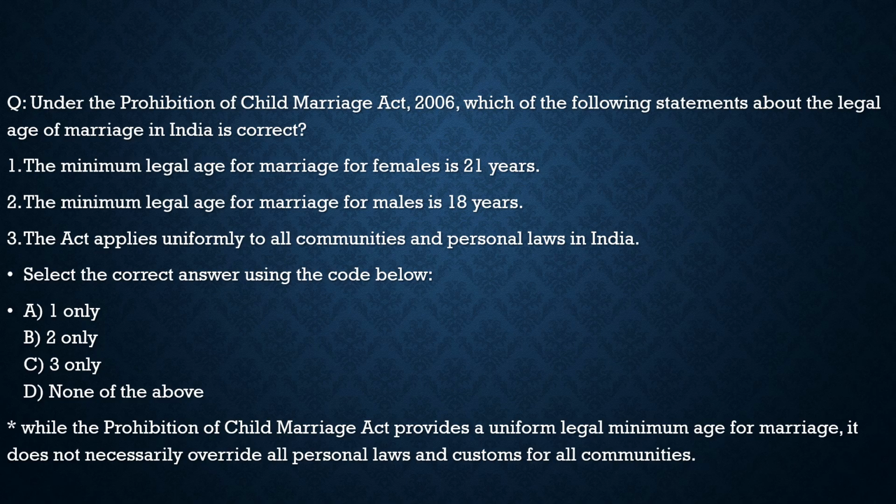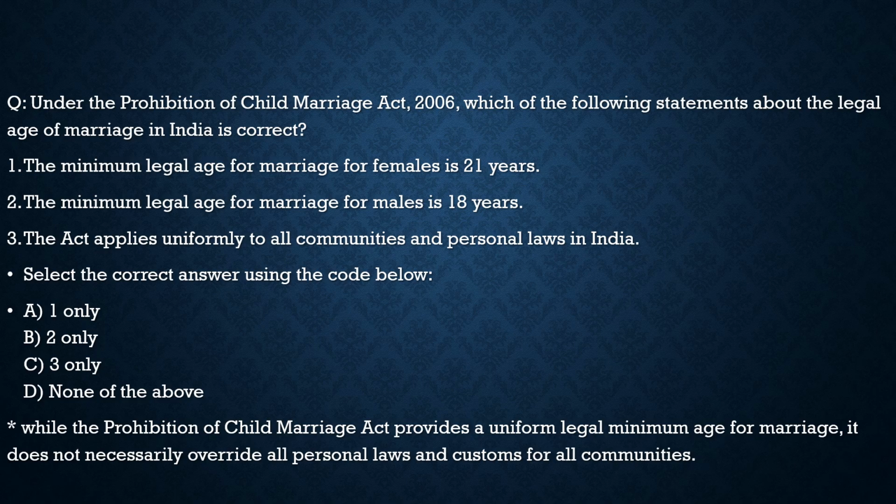So for this question, the correct answer is option D, which is none of the above. With this, we complete today's discussion of current affairs.